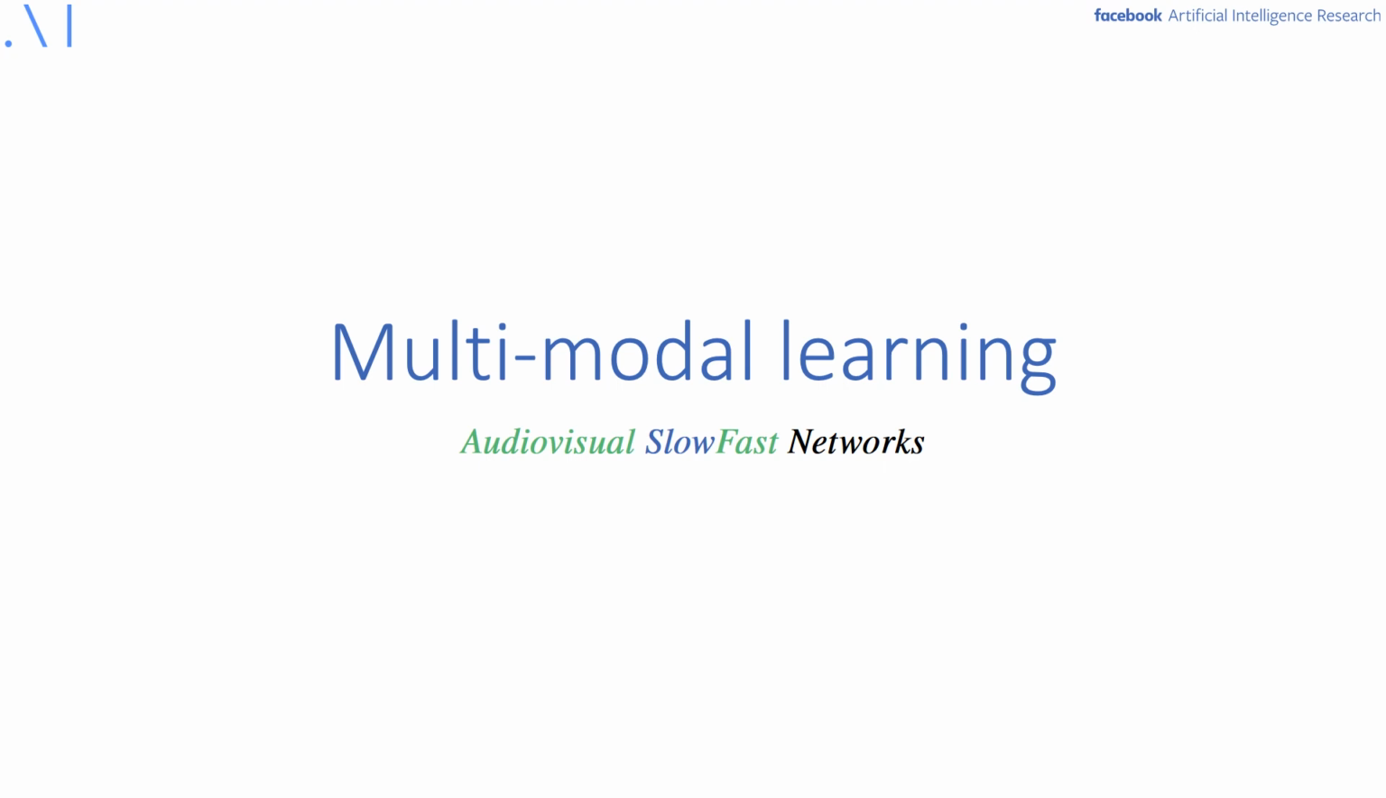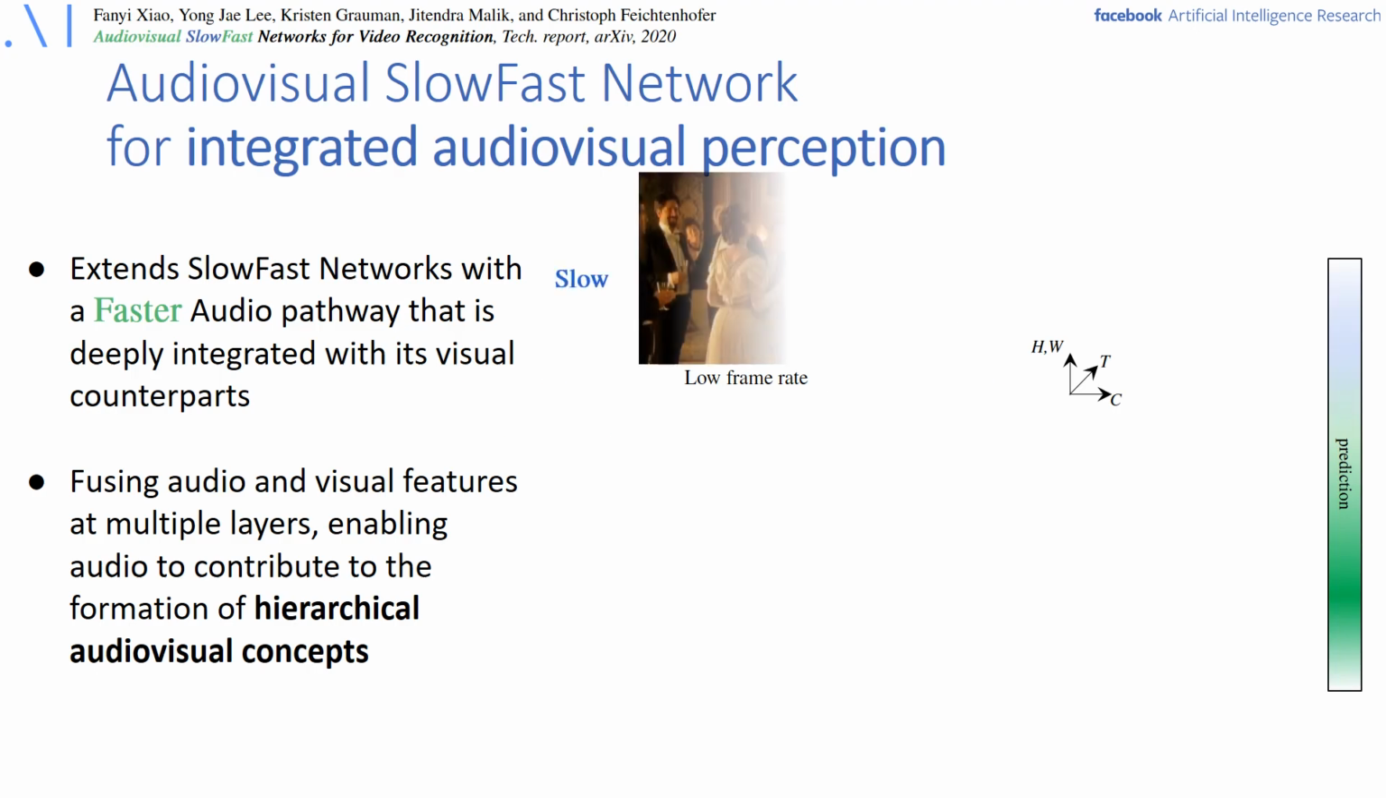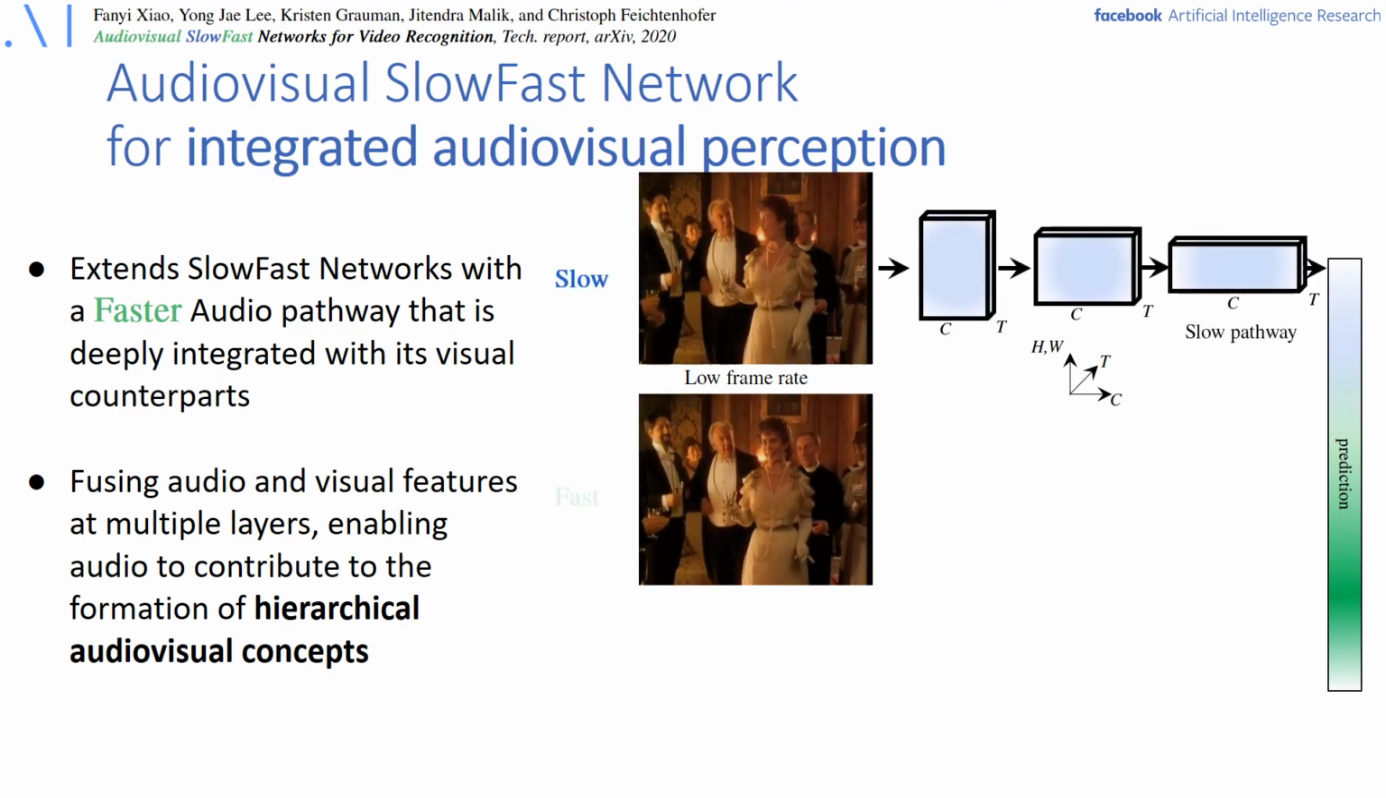Now I would like to move on to multimodal learning with a recent work on audiovisual SlowFast networks. Since video naturally comes with both visual and audio information, it is intuitive to process these modalities jointly, which has typically not been done in previous work that treats the different modalities separately. So this motivated us for the following piece of work.